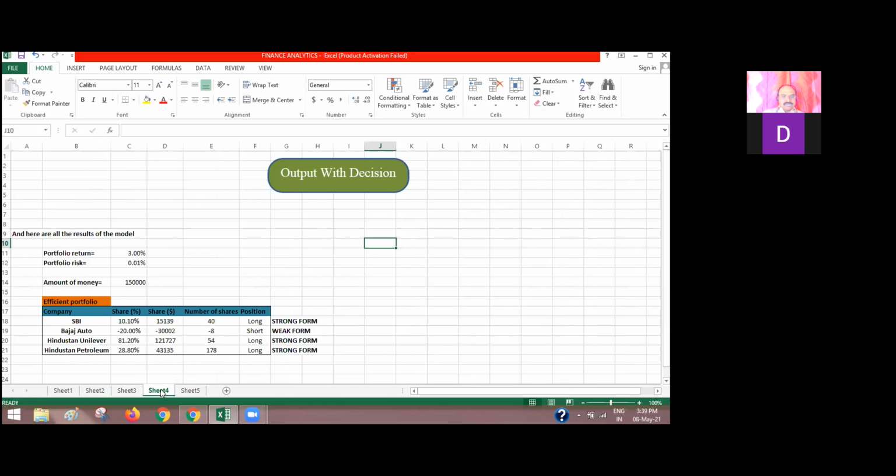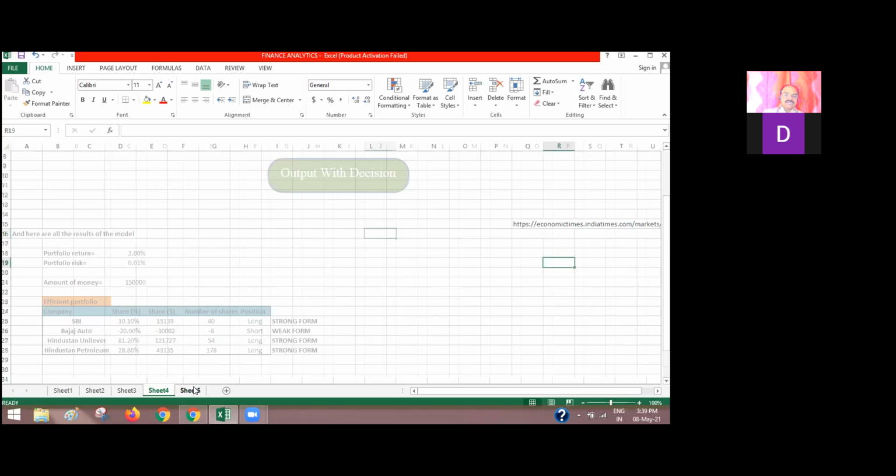And this is the result which I got. Portfolio return is 3, and portfolio risk is 0.01%. In the efficient portfolio, SBI got 10.10% share, and its share in dollars is 15,135. Number of shares is 40, which is long, and it is considered strong form. Auto is weak, because I got a negative answer, so I consider it weak form. The remaining Hindustan Unilever and Hindustan Petroleum are also long, because I consider them strong form.